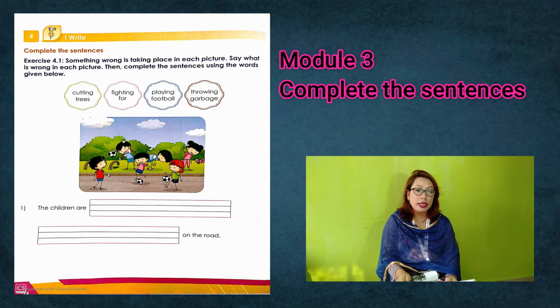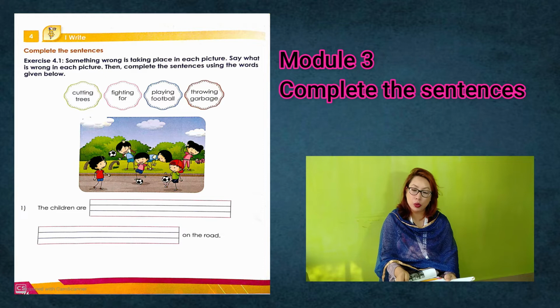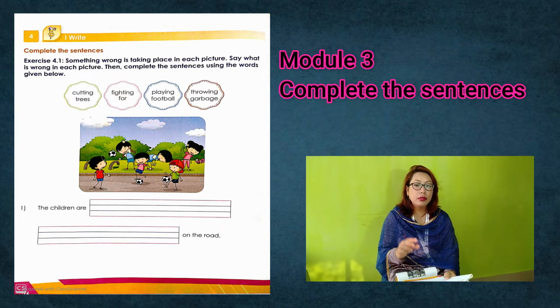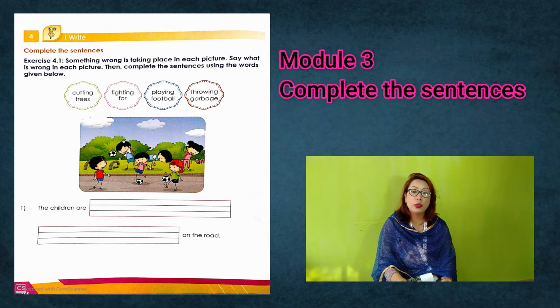Exercise 4.1 given in your English workbook, page number 26. Please see it. Something wrong is taking place in each picture. Say what is wrong in each picture. Then complete the sentences using the words given below. There are some words given there under the word cloud, right? The first one is cutting trees. Number 2 is fighting for. Number 3 is playing football. And number 4 is throwing garbage.